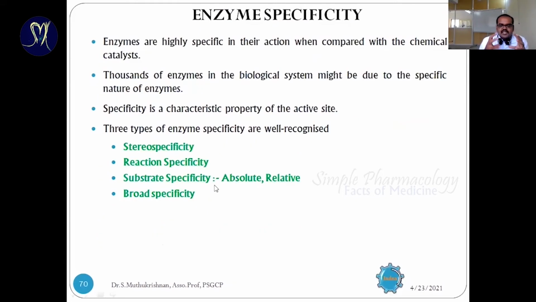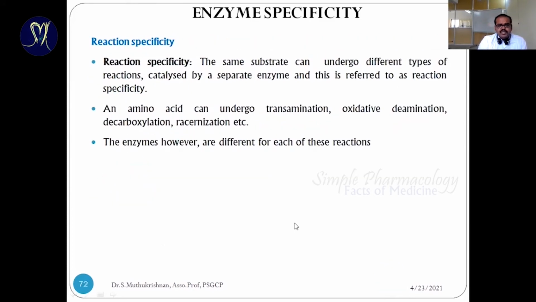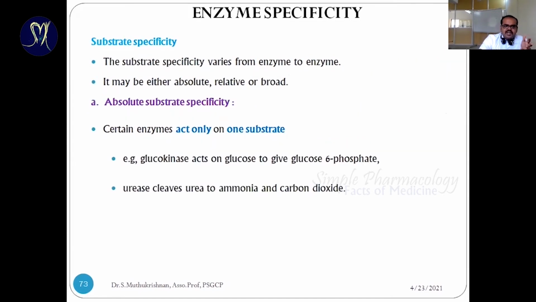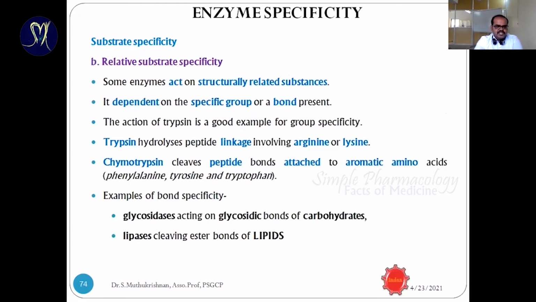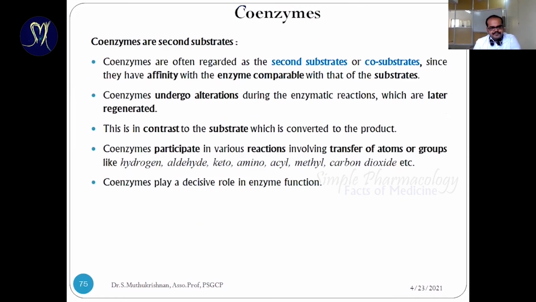We have discussed that the enzyme has unique mechanisms: three models and four different mechanisms. Even though it has some uniqueness, it is specific to certain mechanisms. Stereospecificity means the enzyme works only based upon the steric nature of the compounds. Reaction specificity means it undergoes various reactions in a sequential process. Substrate specificity is based upon the substrate. Absolute substrate specificity means the enzyme acts on only one specific substrate. Relative specificity means it acts on any specific kind of structure, group, and bond.